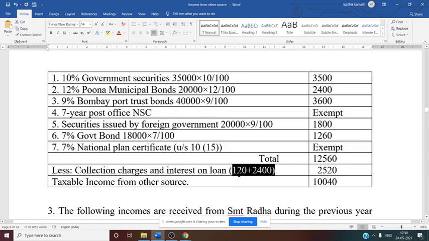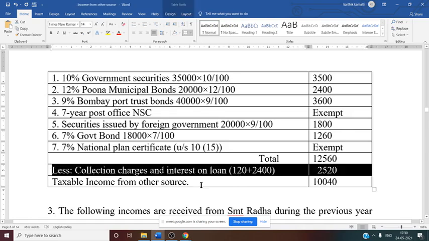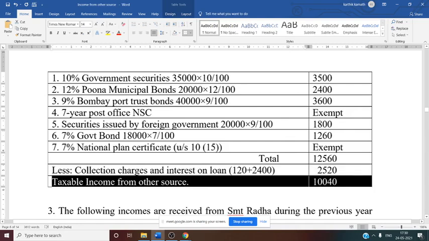Finally we want taxable income from other source. From the total you need to minus deductible items, you will get taxable income. 12,560 minus 2,520, you will get the final answer, 10,040 rupees, as your taxable income from other source. Yes, any question regarding this problem?